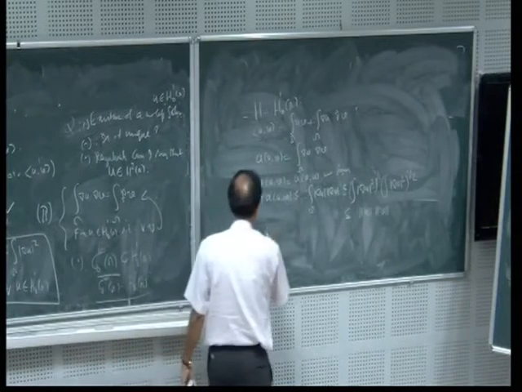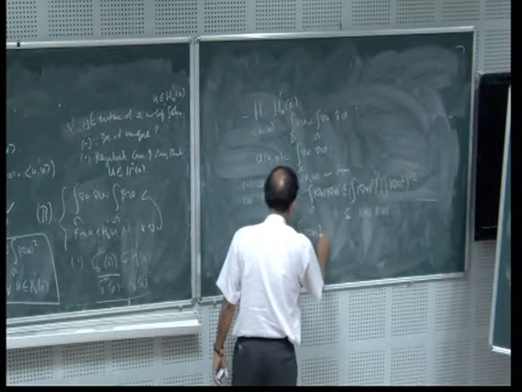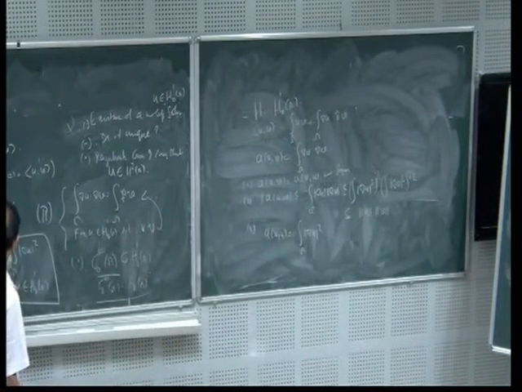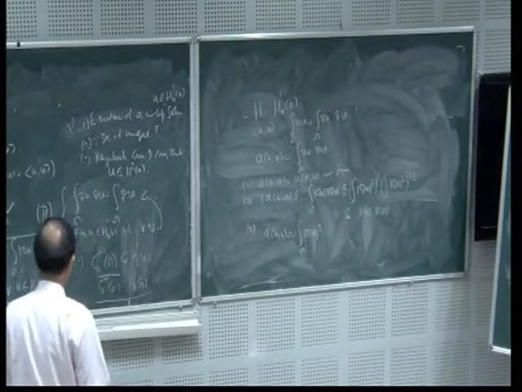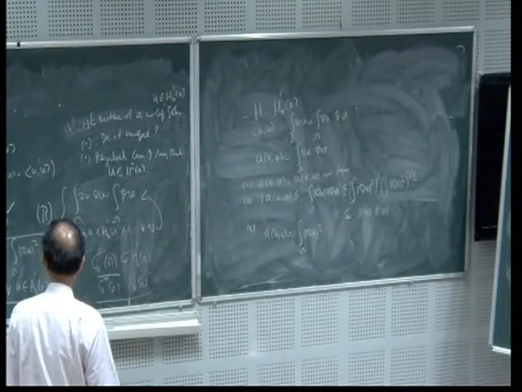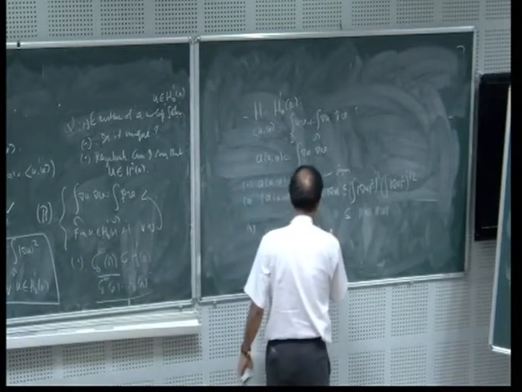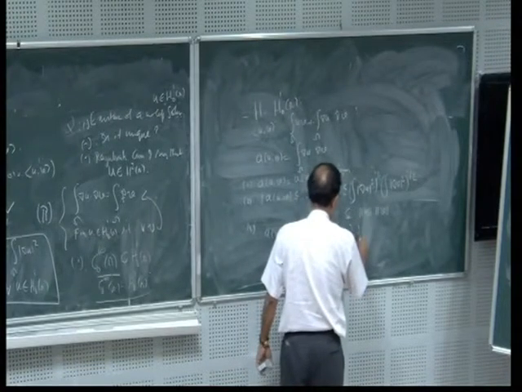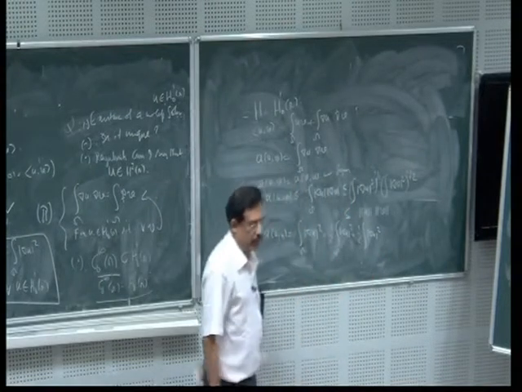So A(u,u) is the integral over Omega of grad u squared. I split this into two parts: half of the integral over Omega of grad u squared plus half of the integral of grad u squared.